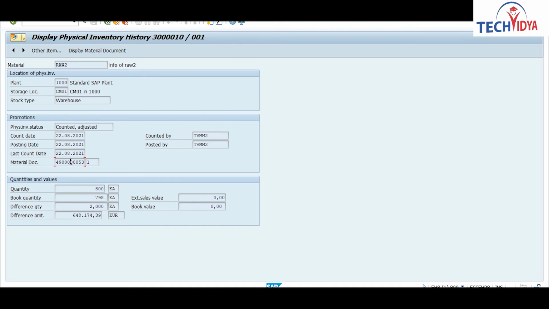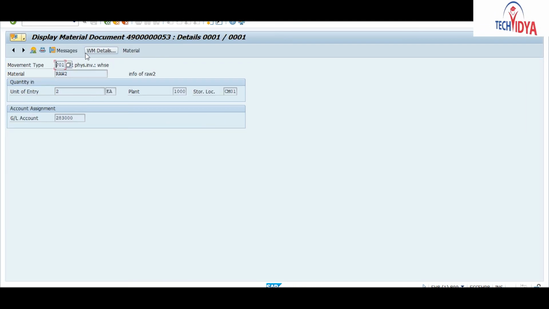Now check this document, display material document. Go to this option here. Now you will see that the system automatically generates this movement type. So what is this movement type? 701. 70 means whenever you have excess quantity compared to your book quantity, you are receiving something.